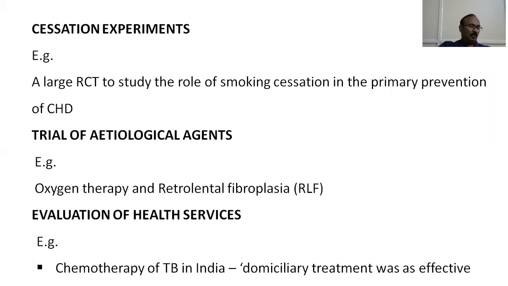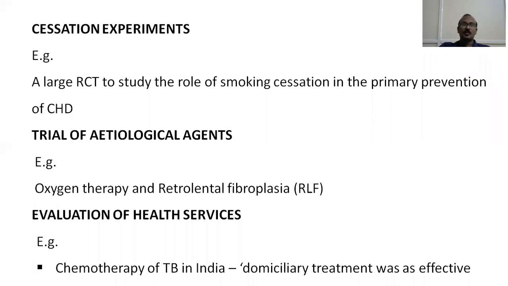Likewise, another example is a large randomized control trial to study the role of smoking cessation in the primary prevention of coronary heart disease. Smoking cessation is done in the experimental group and smoking is allowed in the control group. Basically, you take smokers and divide them into an experimental group and a control group.